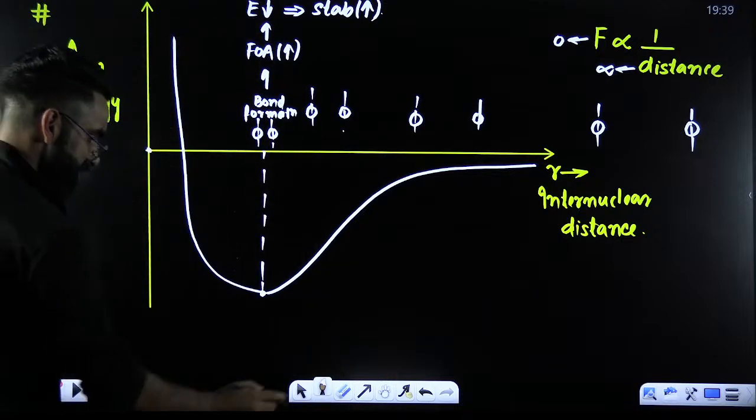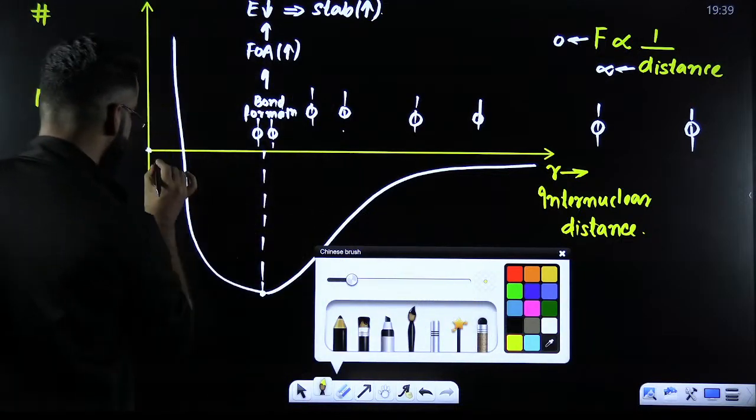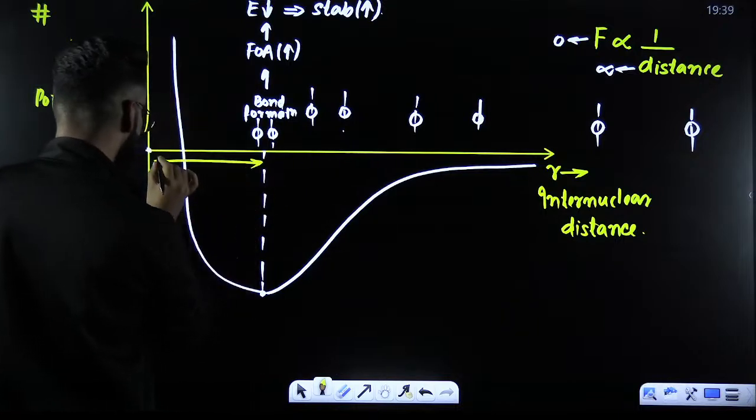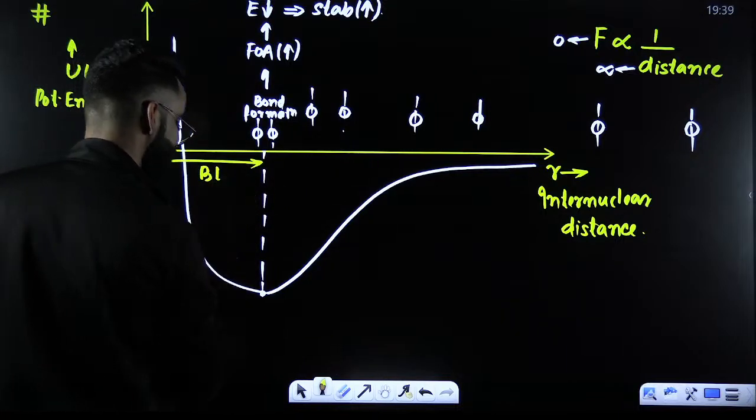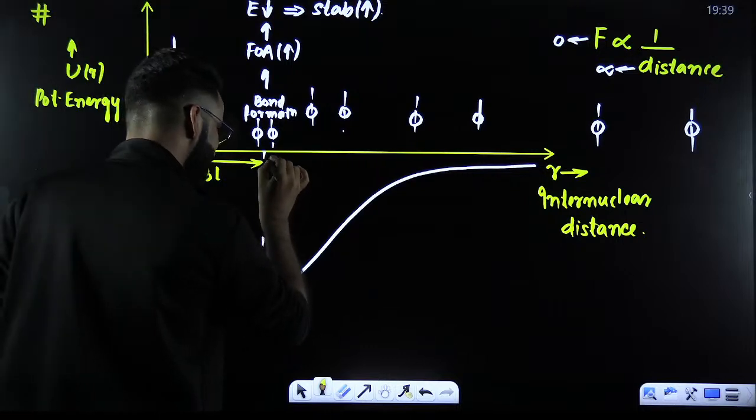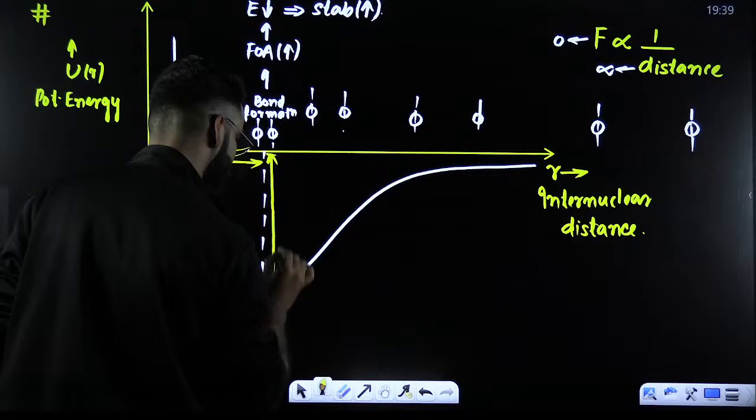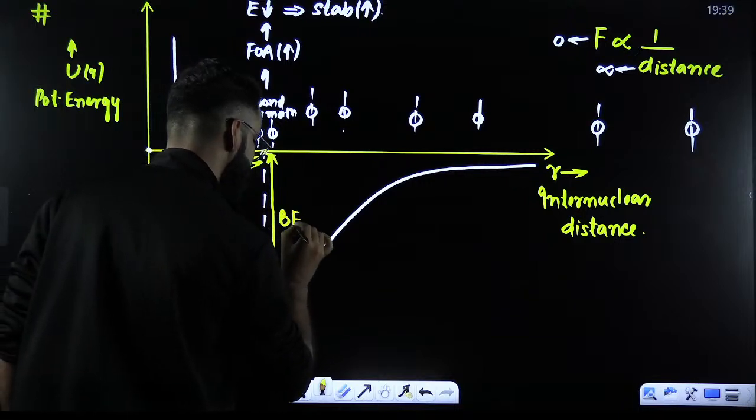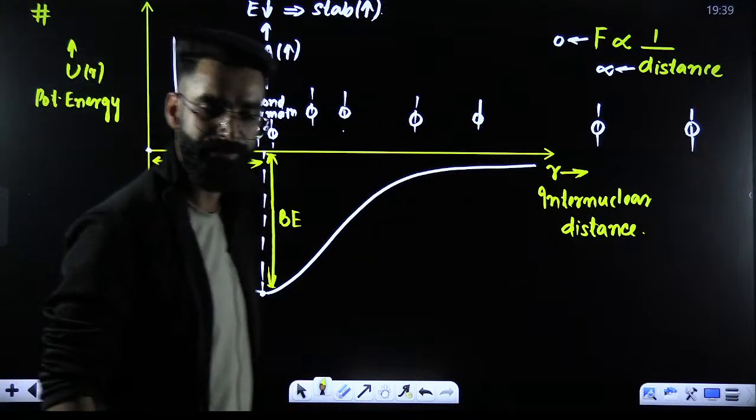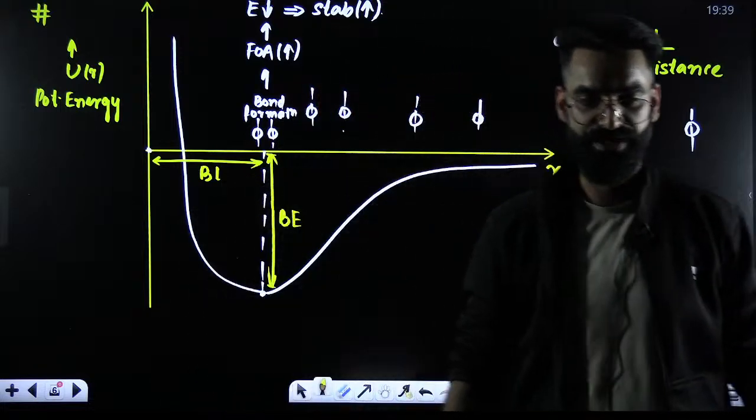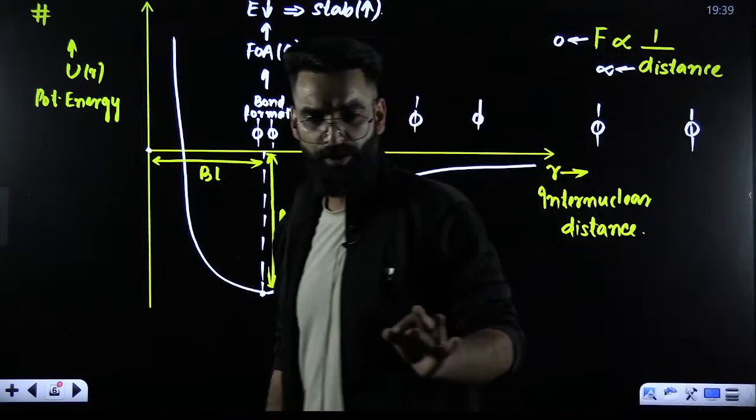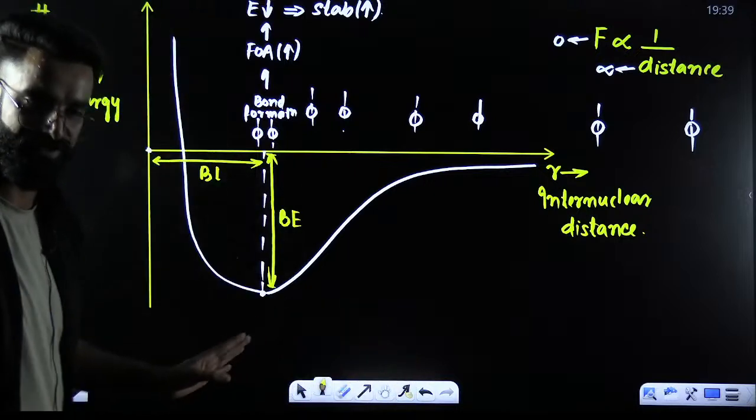My dear students, let me tell you, the distance from here to here is something which you call as bond length, right? And the energy gap from here to here, you call this as bond energy. Is this particular graph clear to everyone? Let me know once in the chats.